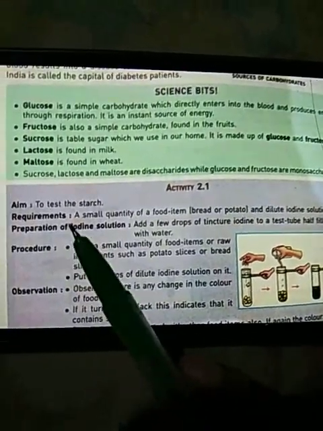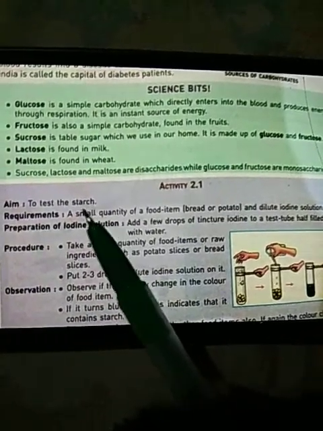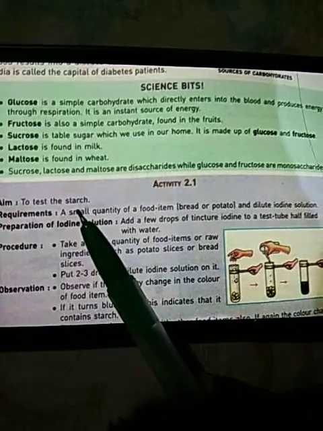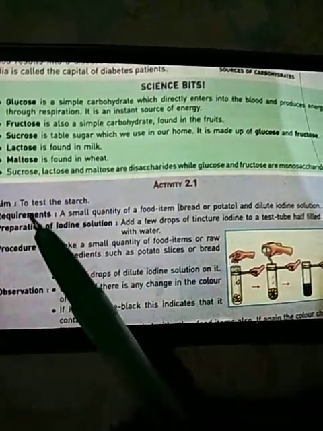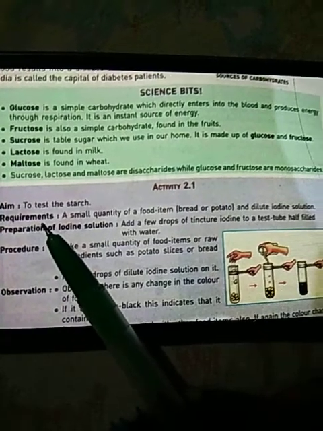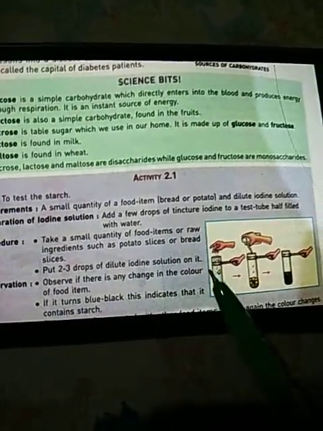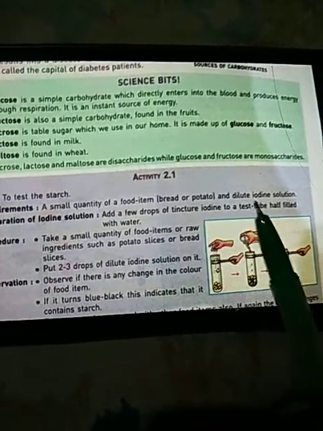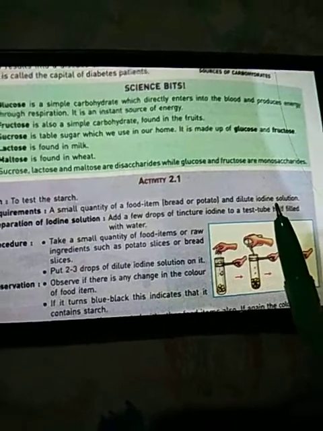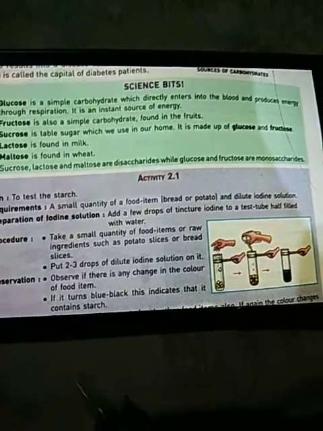Next is the activity to test the presence of starch. Starch is a form of carbohydrate. The things needed to perform this activity are a small quantity of a food item like bread or potato, which are rich sources of starch, and a dilute iodine solution.